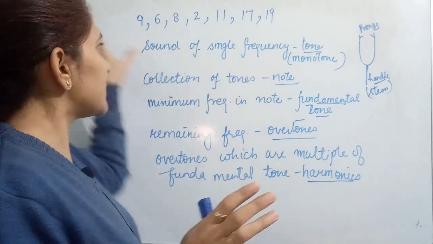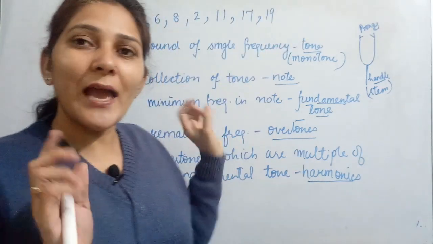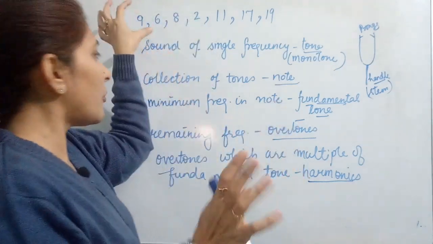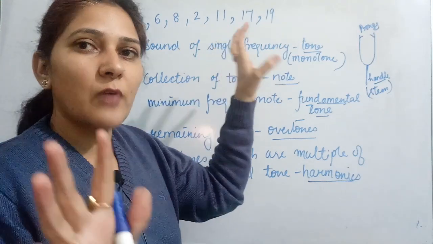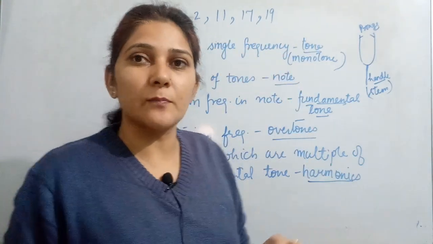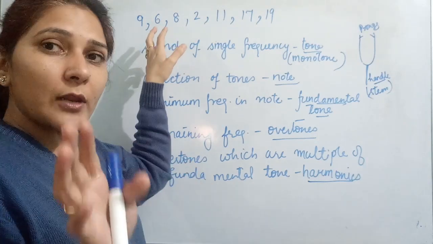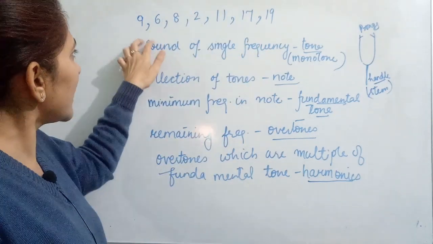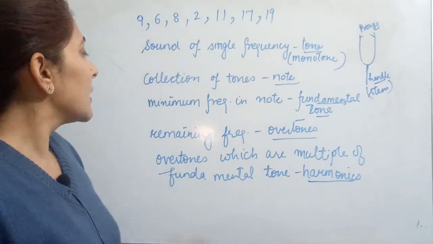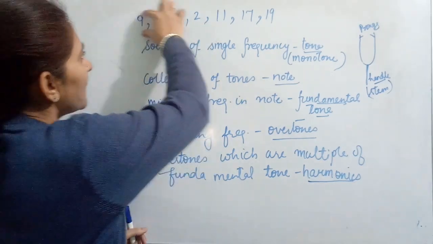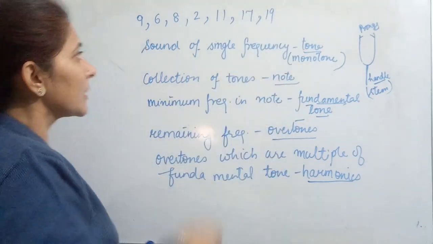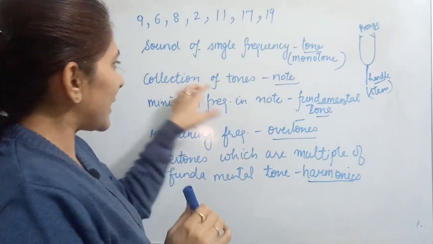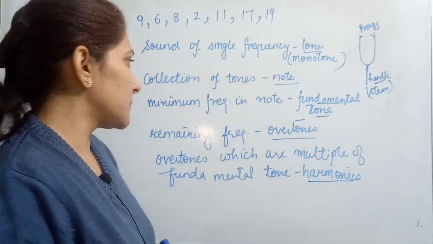कोई भी आपने इंस्ट्रूमेंट बजाया उसमें बहुत सारी फ्रीक्वेंसीज आएंगी ऐसे. I have written only smaller numbers so that you can understand it better way. Otherwise frequency में बहुत बड़े बड़े नंबर लिखा होता है, 256, 512, 1000 plus something. I have used these smaller numbers as an example so that you can understand it easily. So each one is representing a tone here. This collection of tones, this complete is known as note. When all these tones are compiled in one way, this collection of tones is known as note.